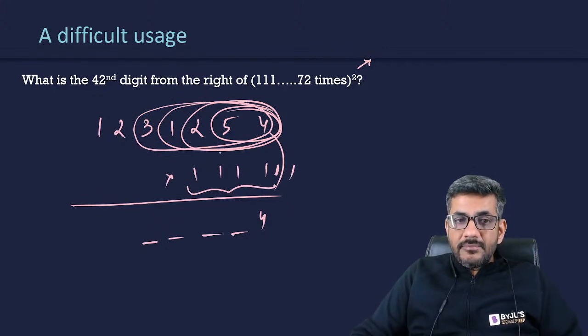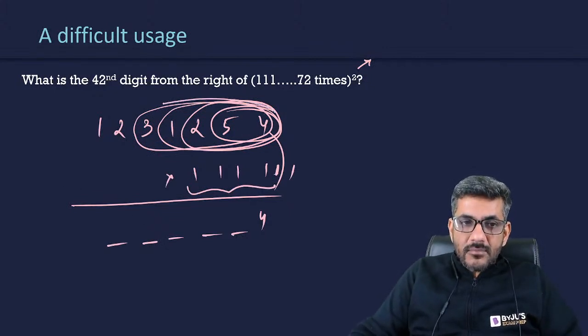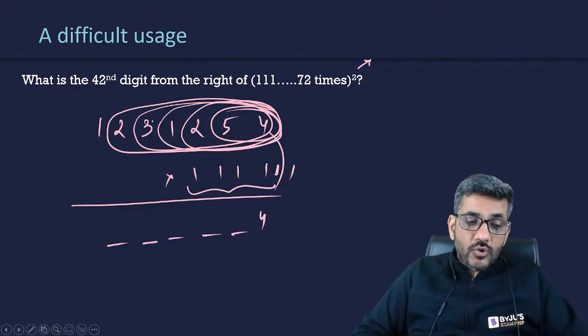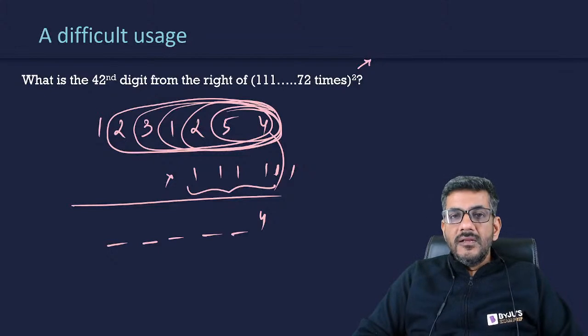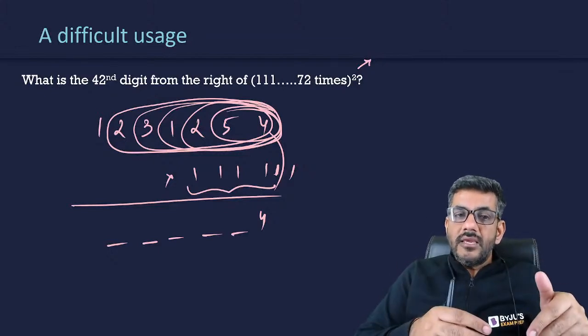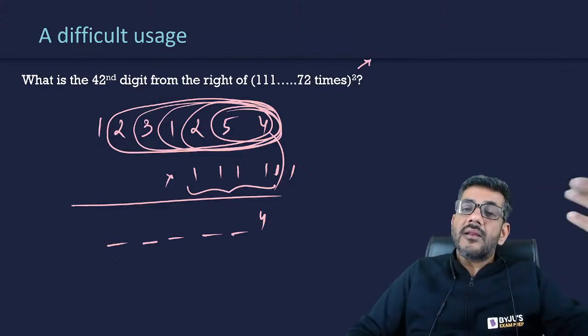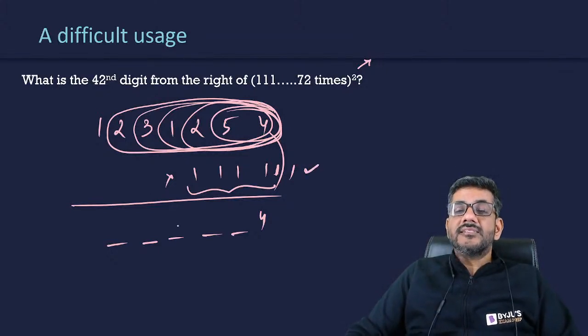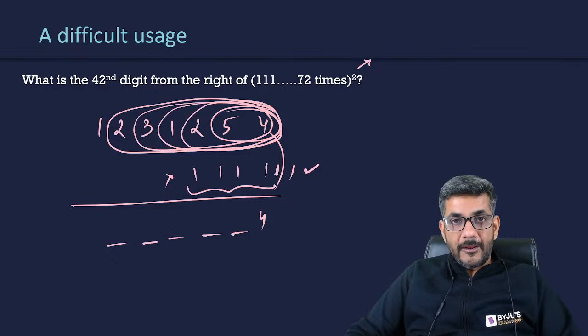If there were 6 times 1, my sixth digit would have been the sum of these 6. If it were 7 times 1, I would add 7 digits and write the 7th digit. I mean, my digit would be equal to as many digits are being added there, because it depends upon which number you are multiplying with.